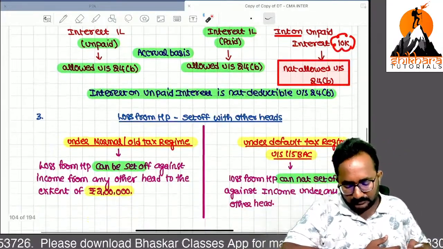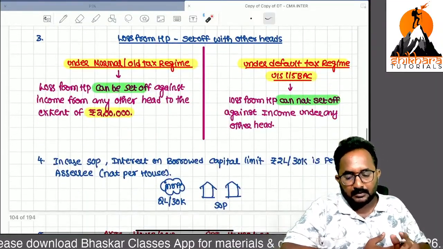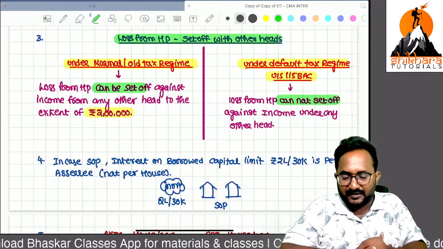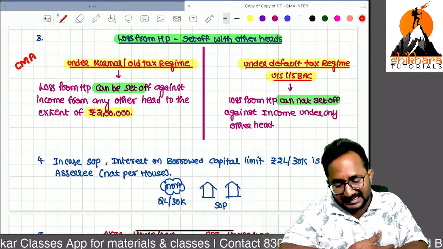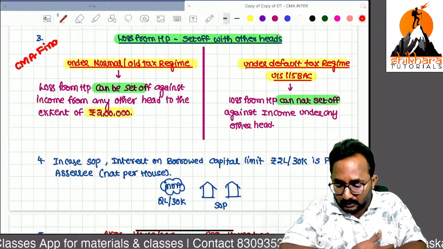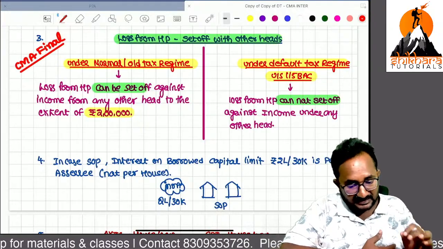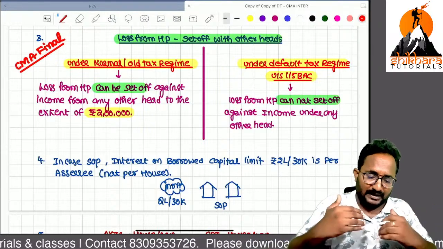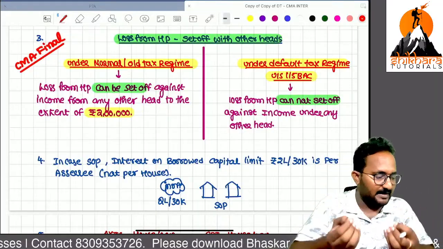Are you clear? Remember, loss from house property. I think CMA final students are waiting for this point. I can't jump to this point directly, because inter students are learning the concepts in a slow manner.